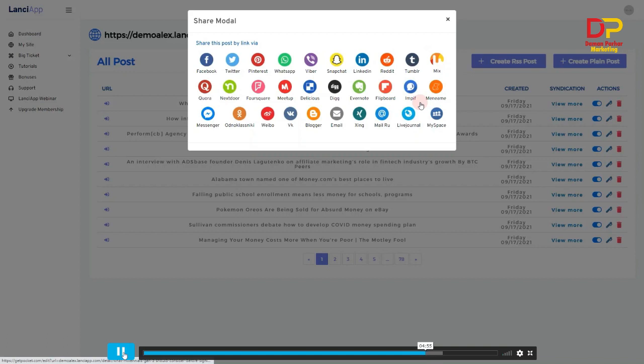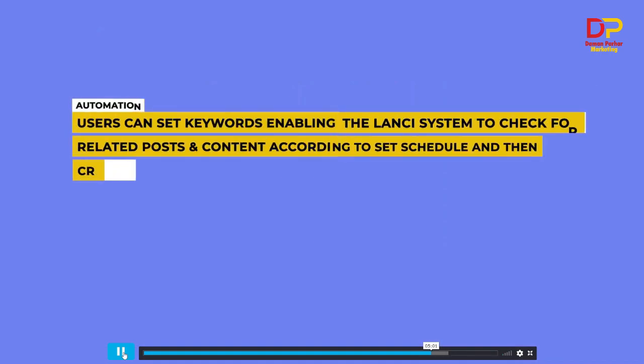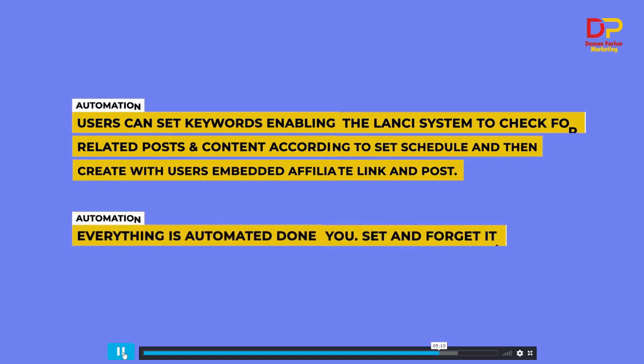What do you think of automation? What I mean by that is the user can set the keyword, enable the Lensi system to check for relevant posts and content according to a set schedule, and then create the user's embedded link and post. Everything is automated, done for you, set and forget it.